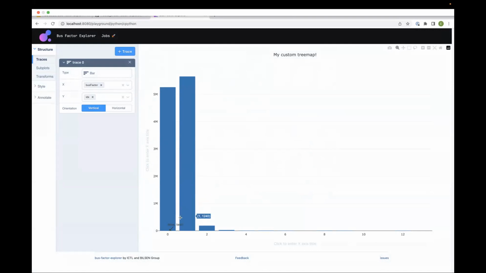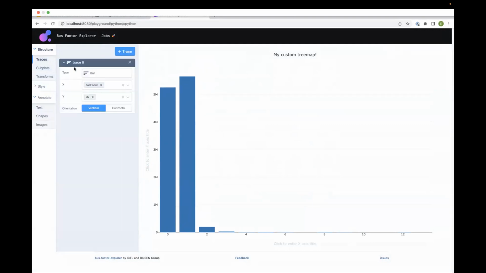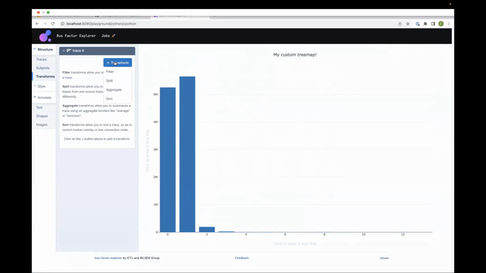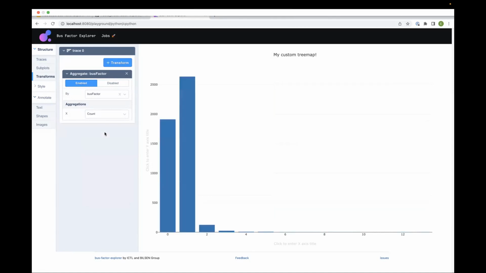But we want to create this chart. I will remove it. Sorry. We want to build a chart where we group files by their bus factor. And for this, we need to create a custom transformation for data. We will make an aggregation by bus factor. For X, we will just leave the value. And for Y, we will count files.